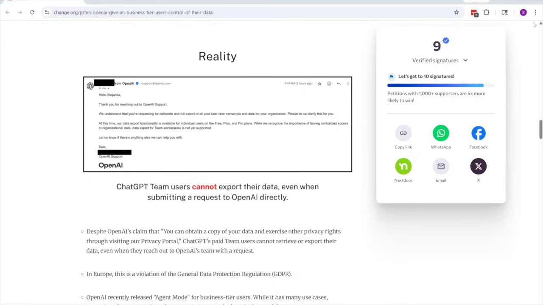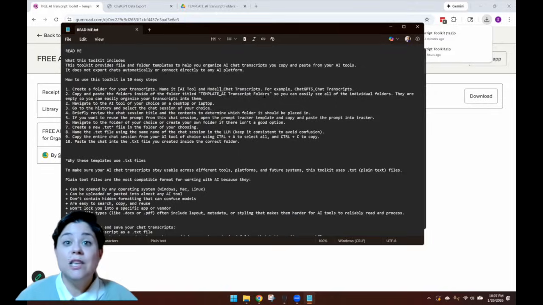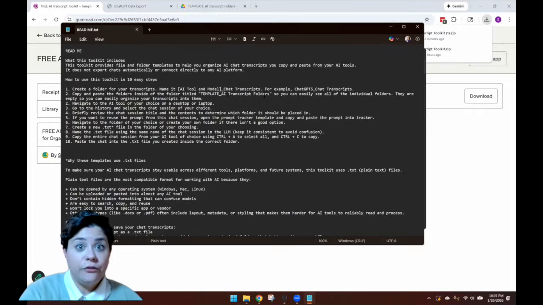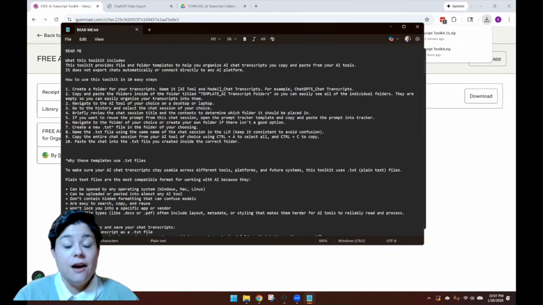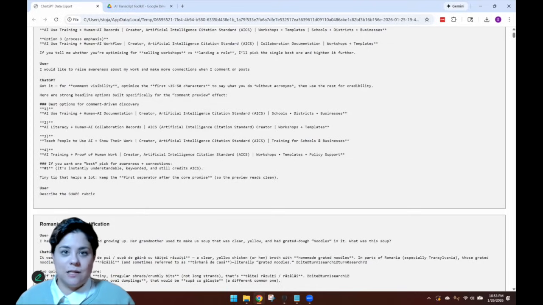But the caveat there, and the kind of reason for all of this in its existence, is the fact that I couldn't export my transcripts in one easy ChatGPT data export, which is something that you can do if you are on the free and pro tiers of ChatGPT. You can request data exports through your settings, and this is what it would look like.